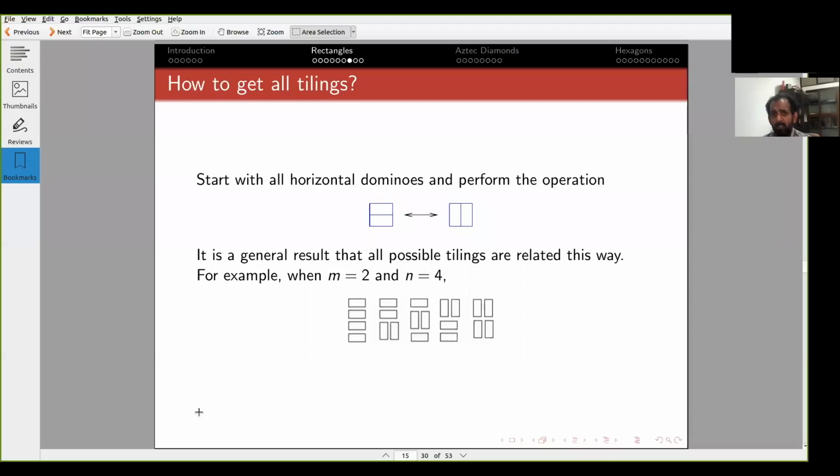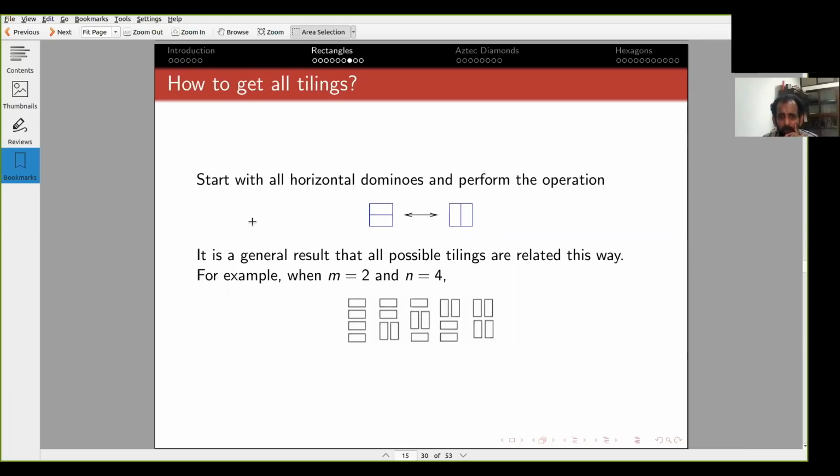Another nice property of these tilings is one of the things I said earlier: you can get all tilings starting from very basic moves. Whenever you have two adjacent horizontal dominoes, they form a 2 by 2 square. And what you can do is just rotate them so that you get two vertical dominoes. If you have two exactly adjacent horizontal dominoes that share the entire edge, then you can flip them and you get two vertical dominoes.